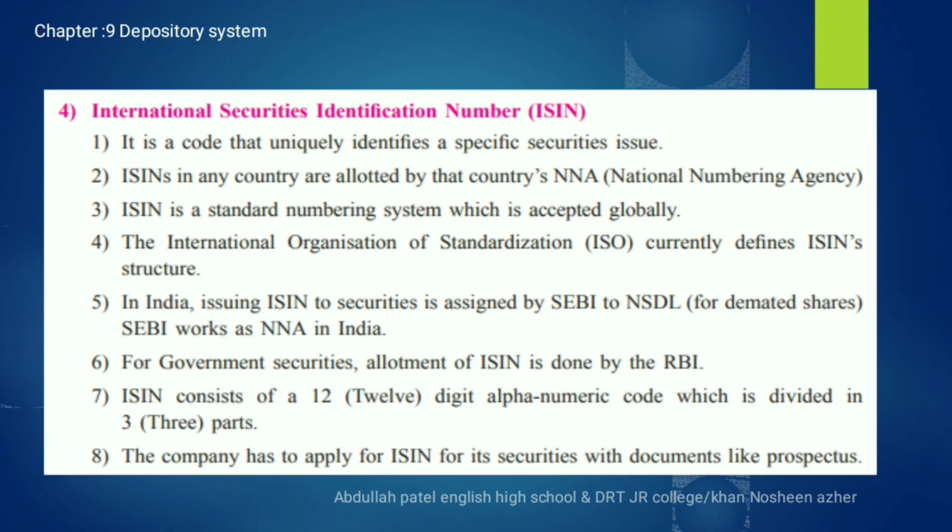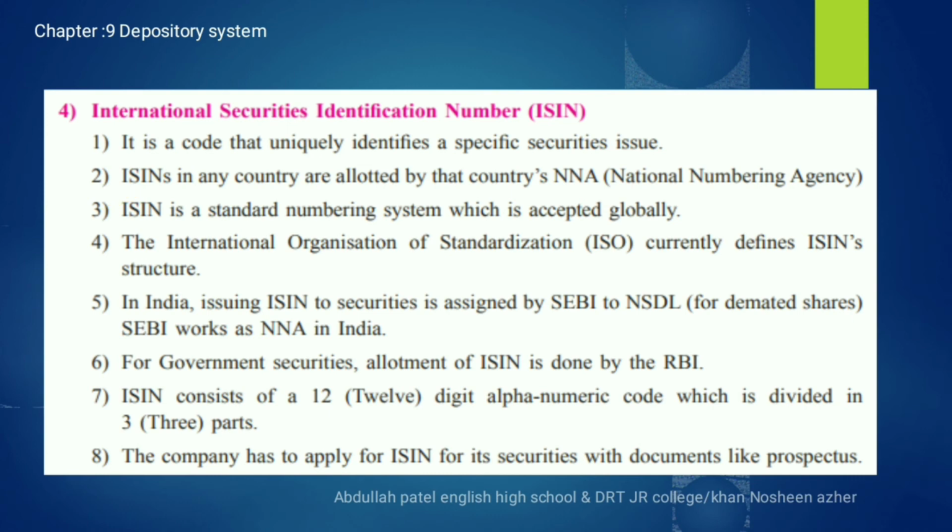Let's read the paragraph first to understand the other meanings. First point, what is the ISIN number? It is a unique identification code which specifies the securities of the company. Second point, the ISIN number is allotted in every country, maintained by the national numbering agency.